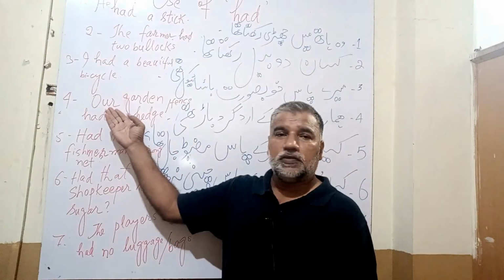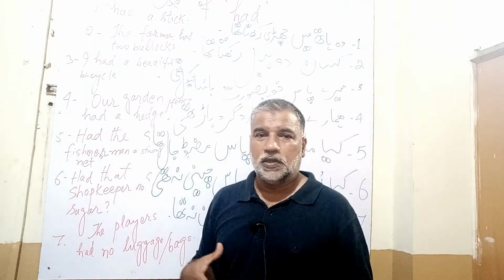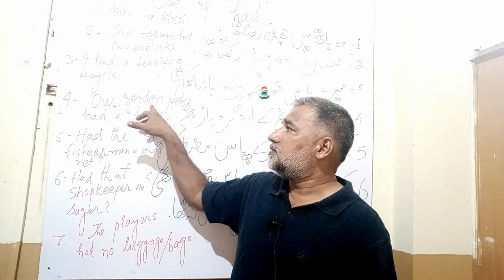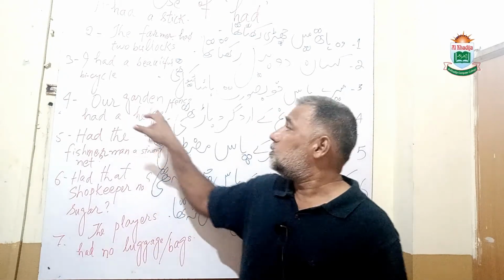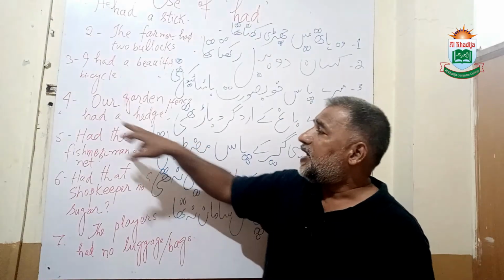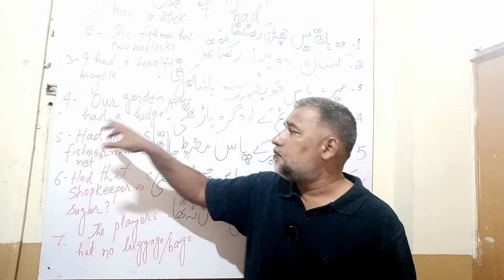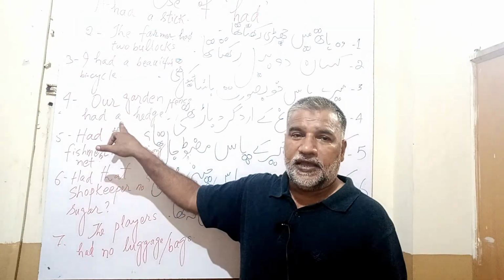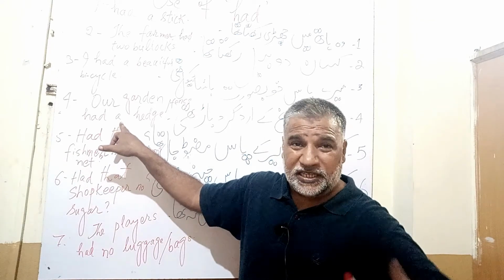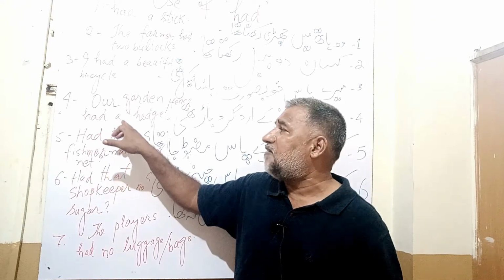Our: pronoun. Garden: noun. Had: main verb. A: this is adjective as well as article, indefinite article.